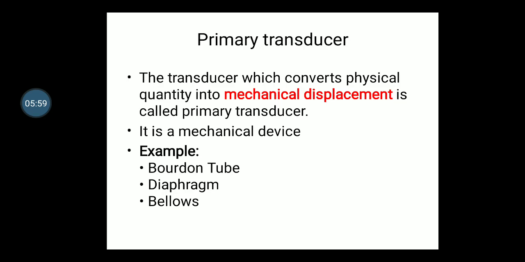So in these three examples, I have taken the example of the Bourdon tube because that is a very common transducer which is used to measure pressure. Okay, so basically all these transducers measure pressure. We can say that it is a pressure transducer, a transducer which converts pressure into mechanical displacement, and then that displacement is converted into electrical format. Let's see how.